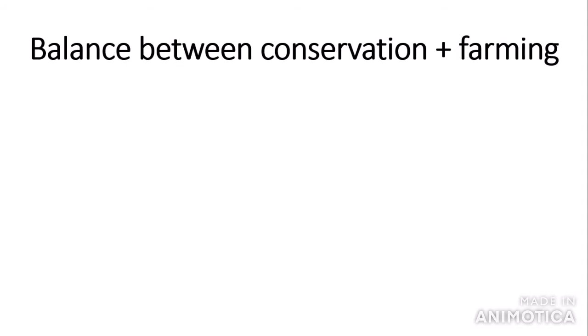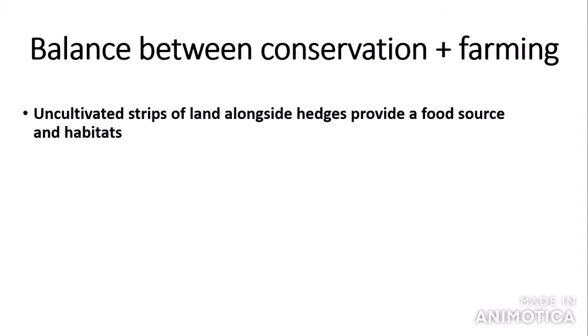One way that we can meet this in the middle is by using uncultivated strips of land alongside hedges, which provides a food source and habitats for organisms such as birds. The uncultivated strips allow the habitat sources and the monocultures to still be grown.